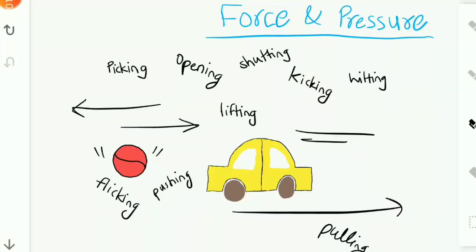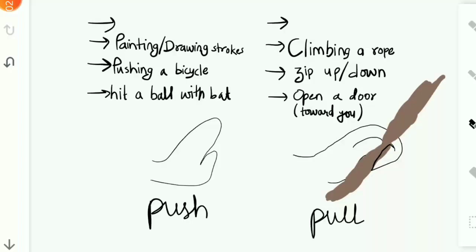There is a very simple definition to define force. It can be defined as a push or a pull. All of these words over here can be categorized, that is, all of the actions referred to by these words can be categorized into push or pull. When we hit a ball with a bat, we are pushing the ball. When you are opening a door toward you, you are pulling the door.